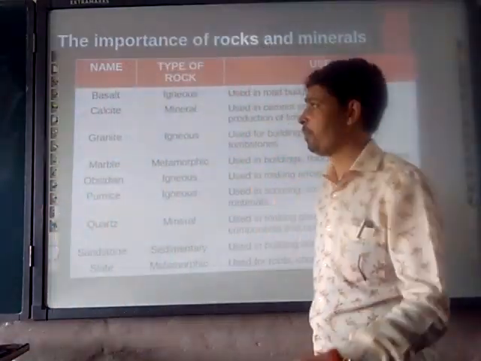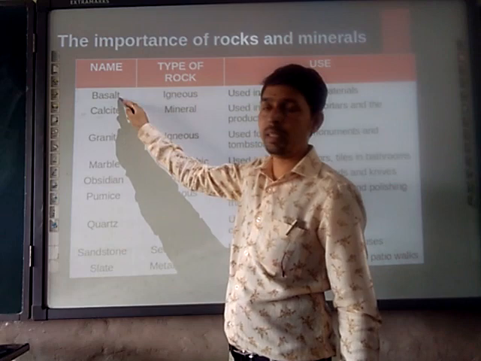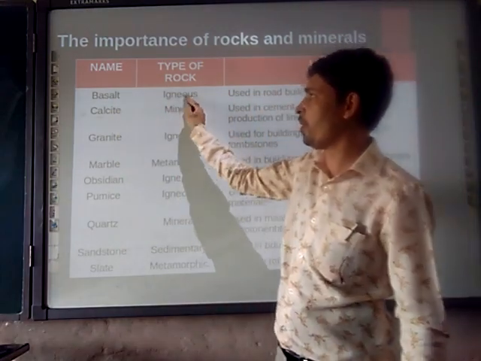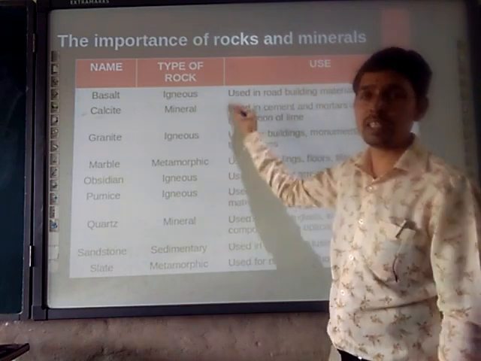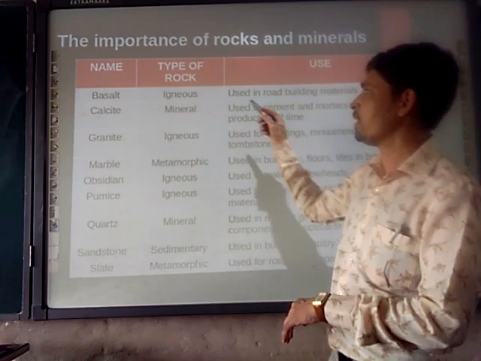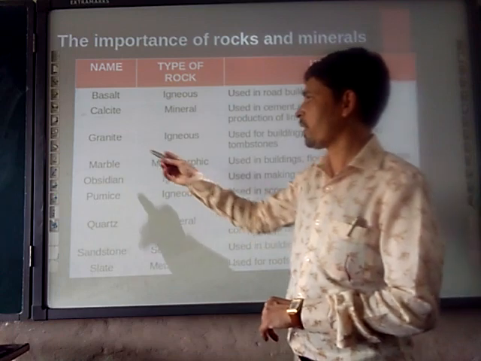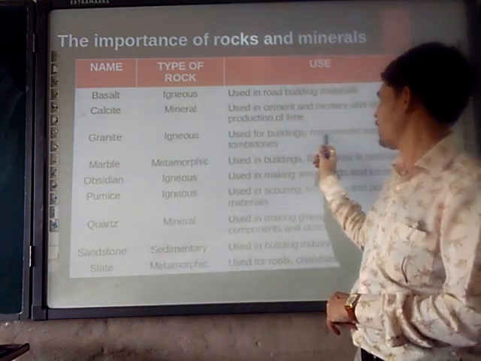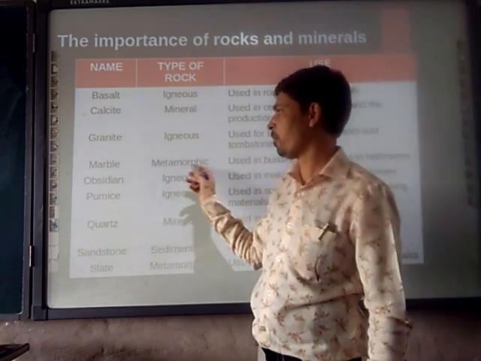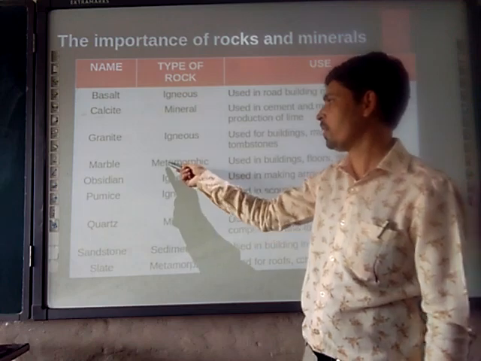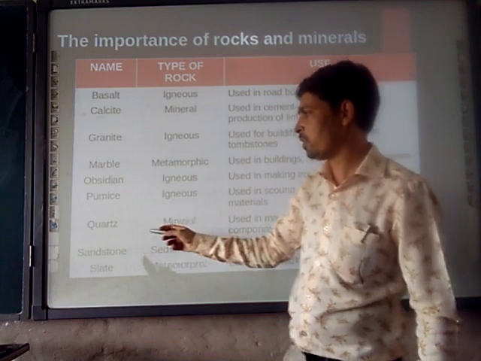Here I brought this for you. We are seeing basalt; the Deccan Plateau is formed of basalt. So we are talking about igneous rock. What is the use? It is used as road building material. When we are constructing roads, we use the igneous rock basalt. Next, granite, an igneous rock used for building monuments and tombstones. Then marble, a metamorphic rock, we will discuss when we talk about metamorphic rock.